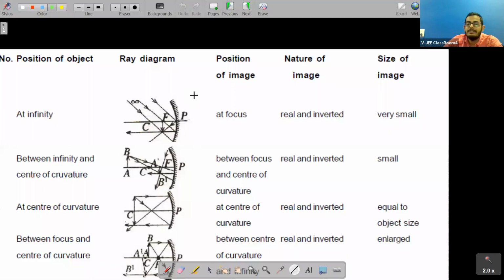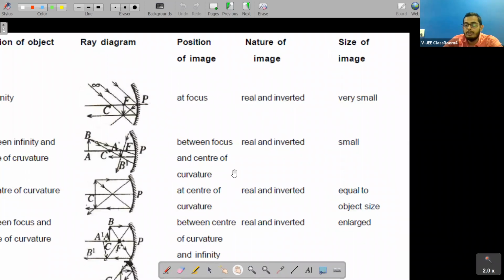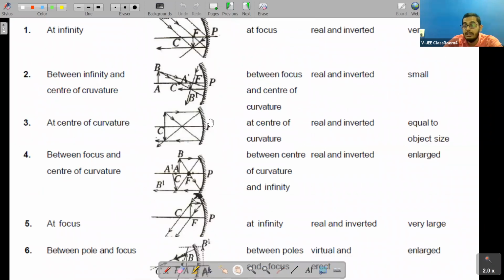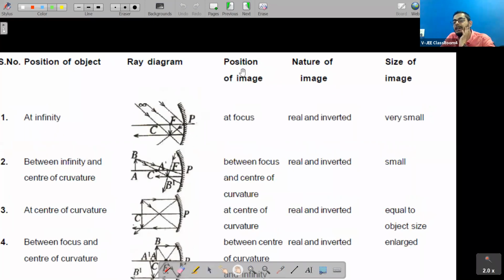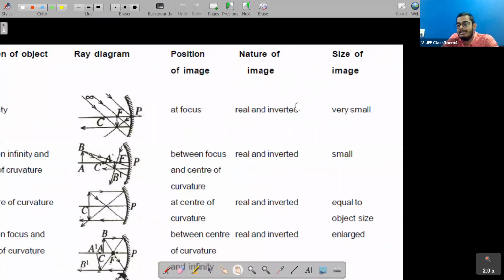All those I have summarized here. For example, if the object is at infinity, the image will be formed at focus, nature will be real and inverted, size will be very small. These are the few parameters which we have to keep in mind: where should an object be placed to get an image, and where will that image be formed. We talk about 3 things here: position of image, nature of image, and size of image.